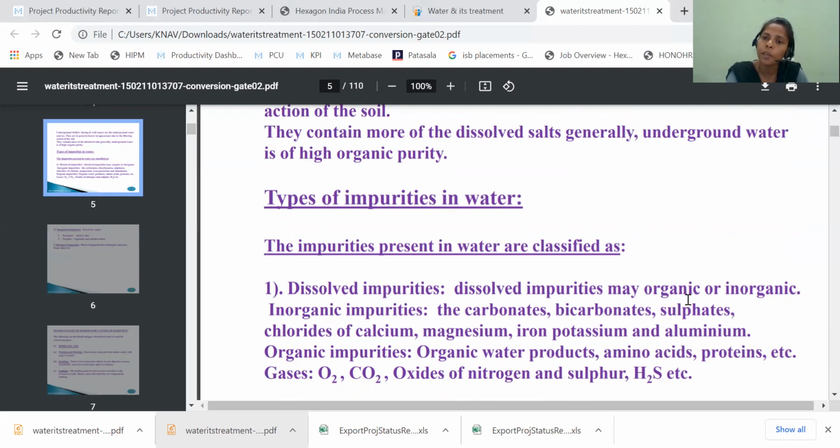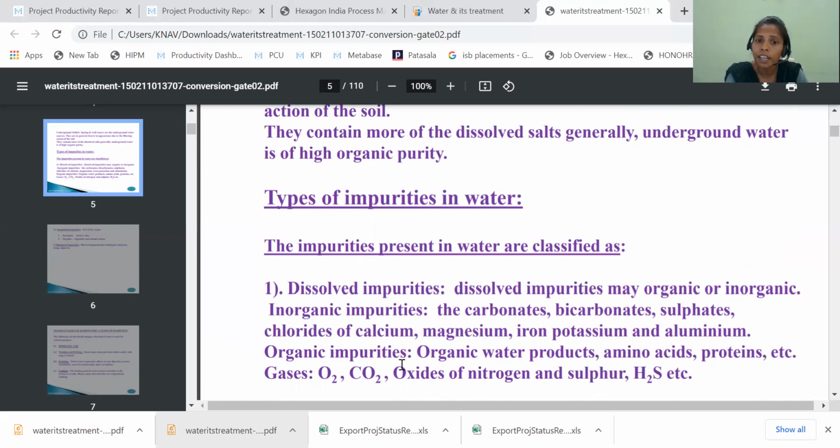Dissolved impurities may be organic or inorganic. Inorganic impurities are the carbonates, bicarbonates, sulfates, and chlorides of calcium, magnesium, iron, potassium, and aluminum. These are the inorganic impurities.